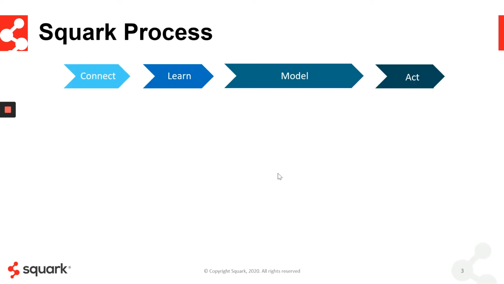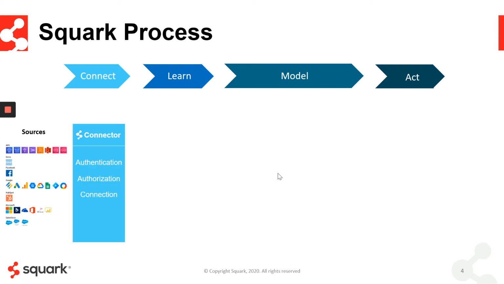The Squark process is a 4-step process where we connect, learn, model, and act. The first step is connecting to your data. Fundamentally, Squark can connect to any data source in any system on Earth. At the most primitive and core level, Squark ingests UTF-8 CSV. So if your data can be converted to UTF-8 encoded CSV, then we can ingest it into Squark.